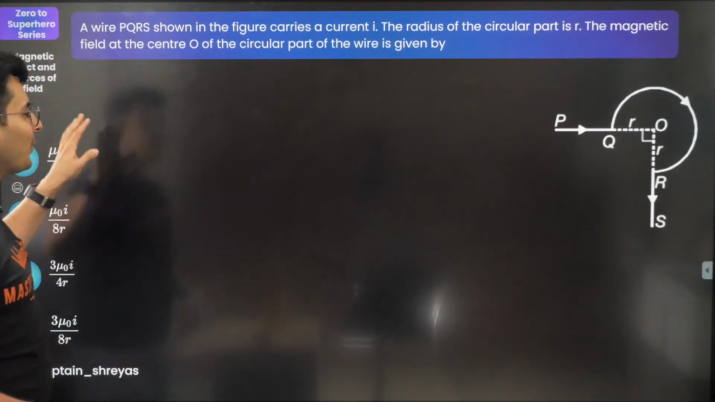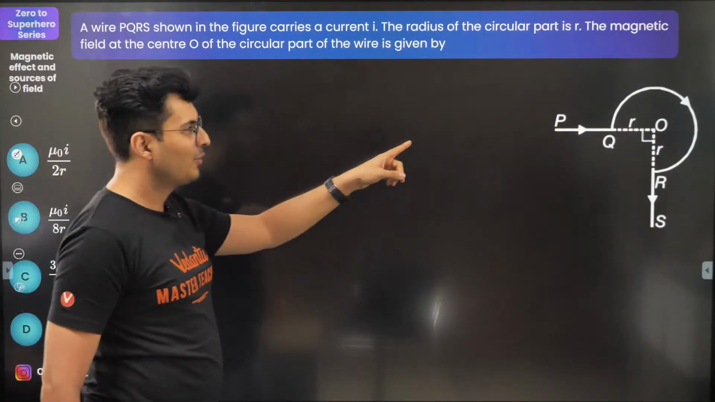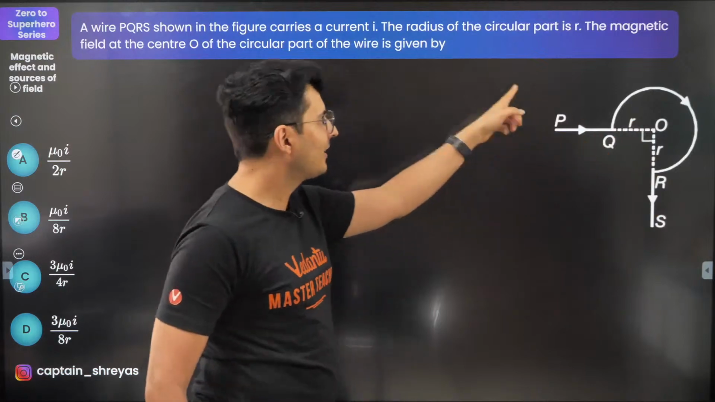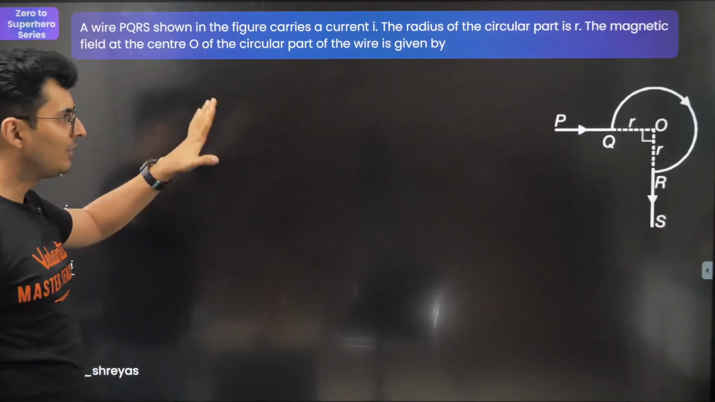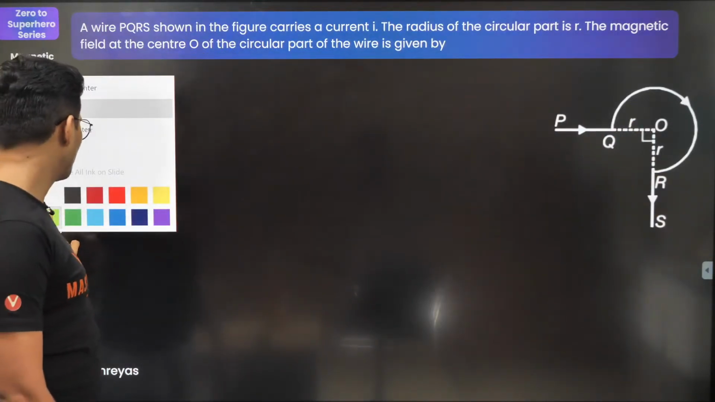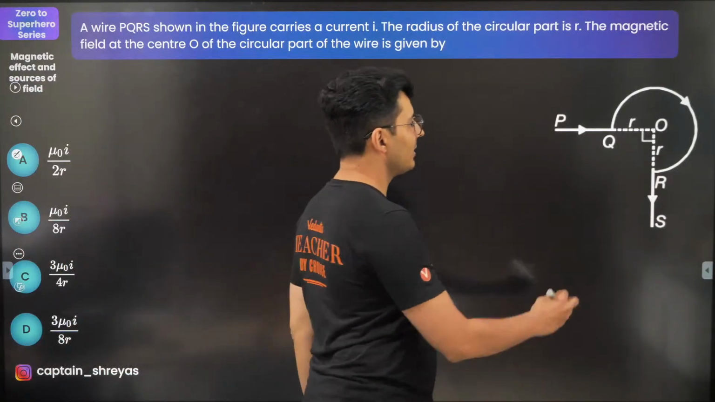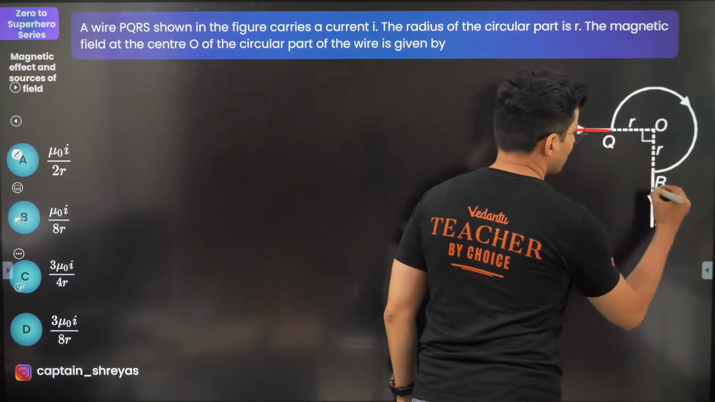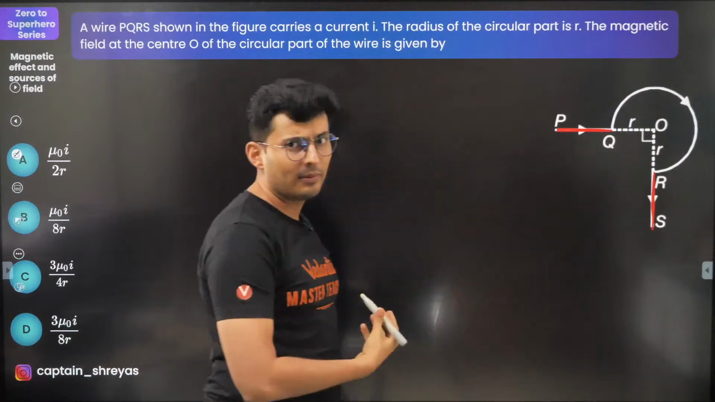Now, what about this question? There is this wire which is bent in this shape. Find the magnetic field at the center. So whenever you see these kind of shapes, always split it up into two parts. The first one is the straight wire. The second one is the curved wire.